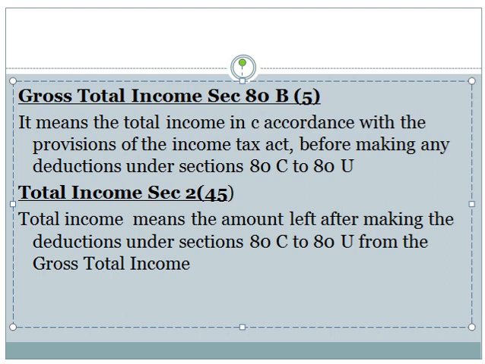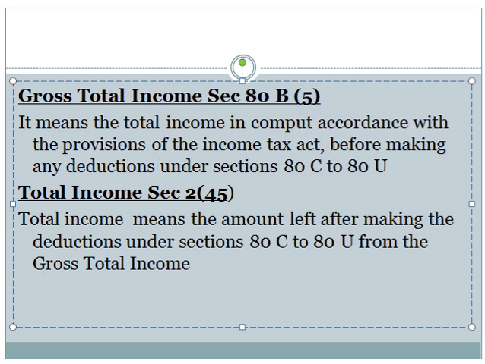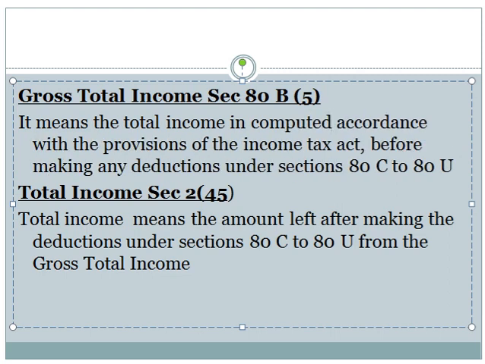Total income means, gross total income means the total income computed in accordance with the provisions of the Income Tax Act. As per the provisions of the Income Tax Act, income must be computed headwise.